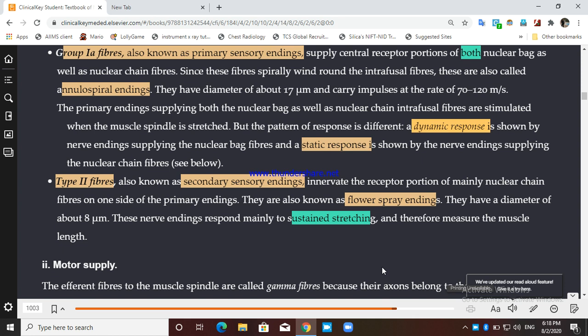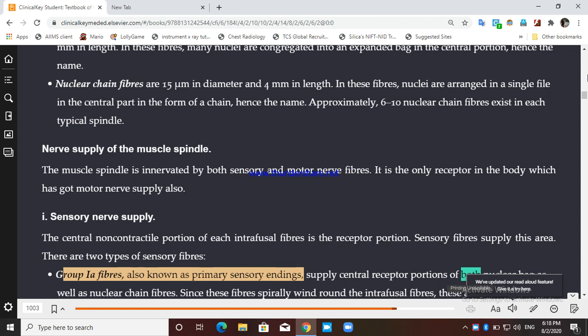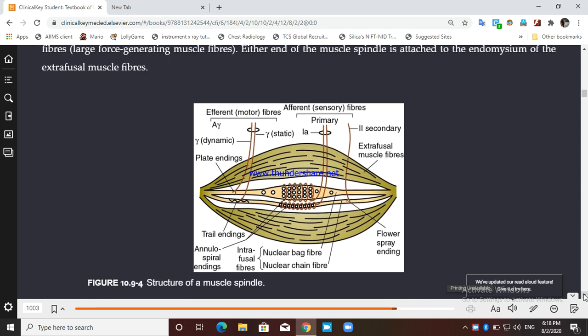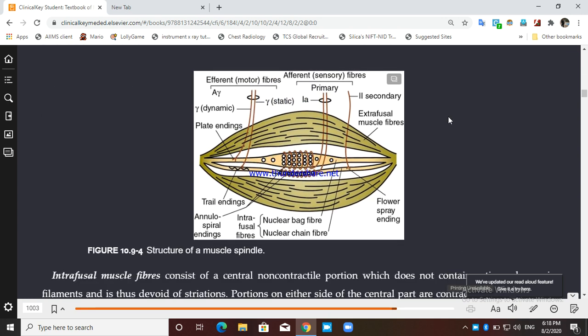Okay, now let's come to motor supply. Before motor supply, let us see the figure again so that you can understand. Motor supply is also known as efferent fiber. This efferent fiber or the motor fiber will innervate which portion of the intrafusal fiber? It will innervate the polar end of the intrafusal fiber, and these efferent fibers are A gamma, right?